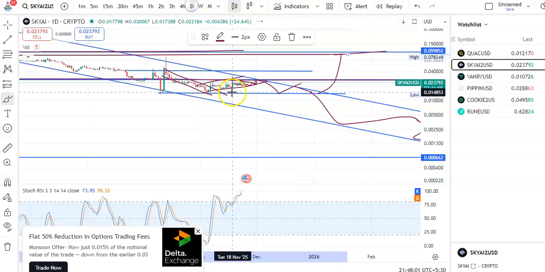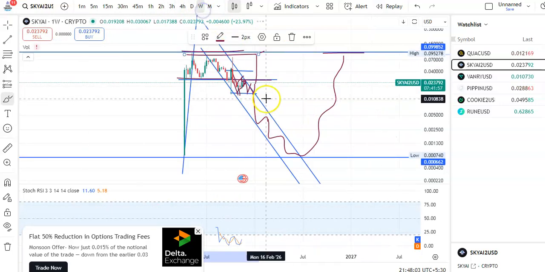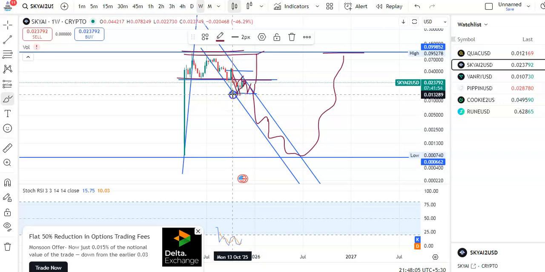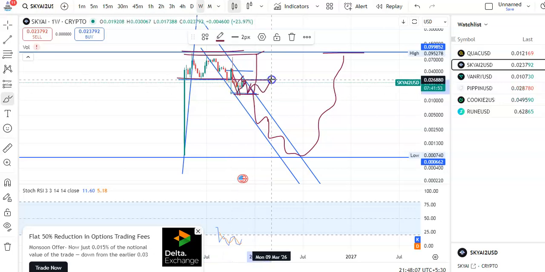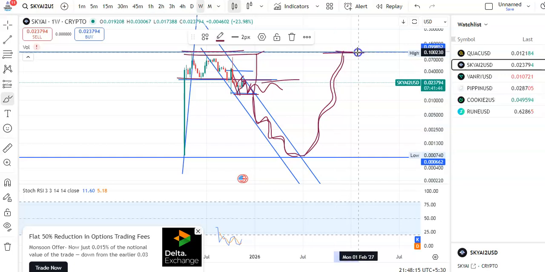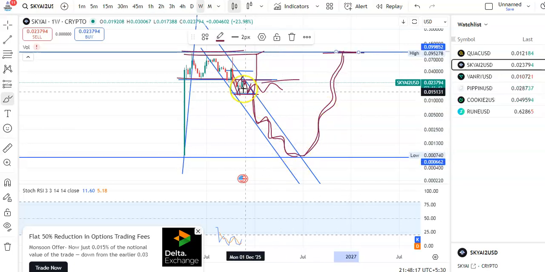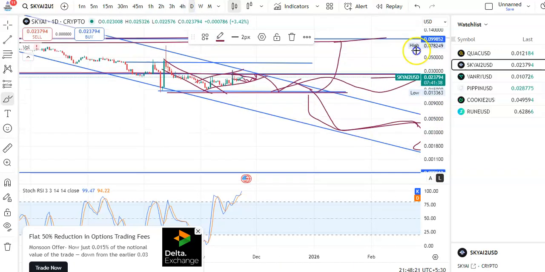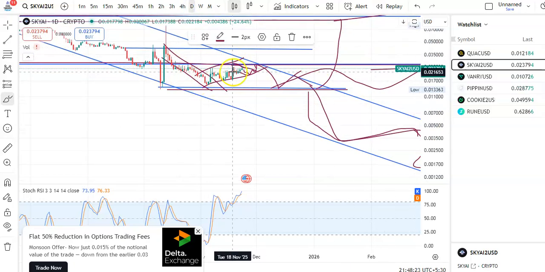Okay, or else what will happen, if the candles are not breaking this support, it may move in a sideways channel pattern. If that thing doesn't happen, then it may fall continuously in this downtrend channel pattern. After the breakout, it may start moving in a upward direction. So this will take time, but within this channel pattern only the candles are moving currently. You can see the uptrend it is going on in this uptrend channel pattern, and here little fall is happening.